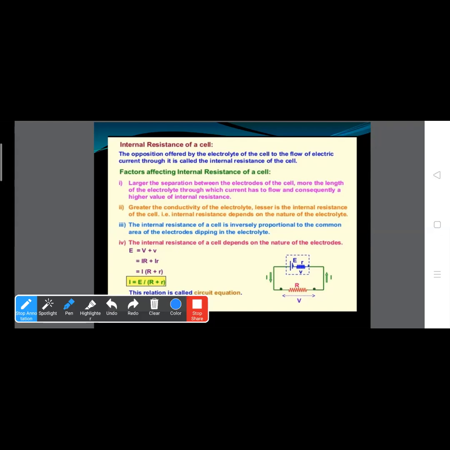Now it depends on the following factors. First is separation between the electrodes. So this is the cell, these are the electrodes and this is the electrolyte solution. This is the separation between electrodes. Clear? According to this, it is directly proportional. We already know resistance R equals rho L upon A, right?